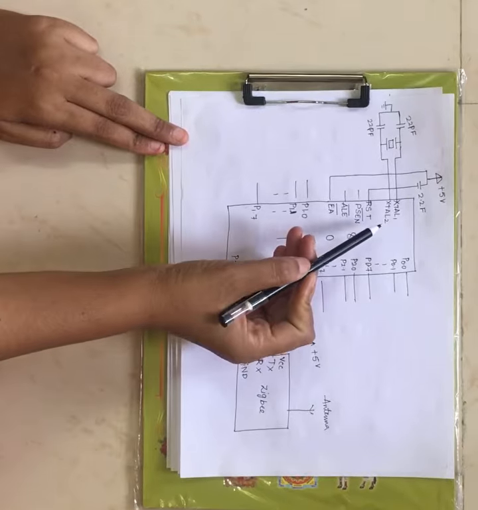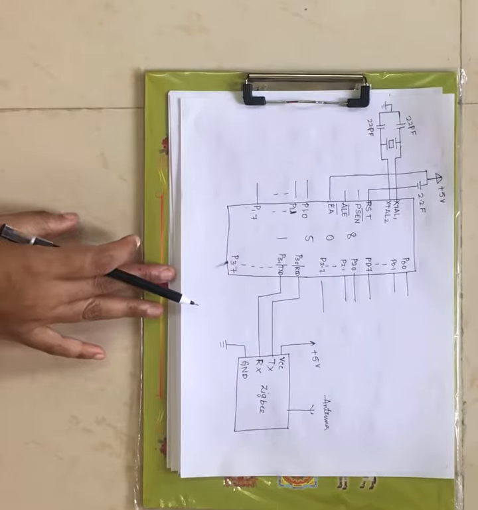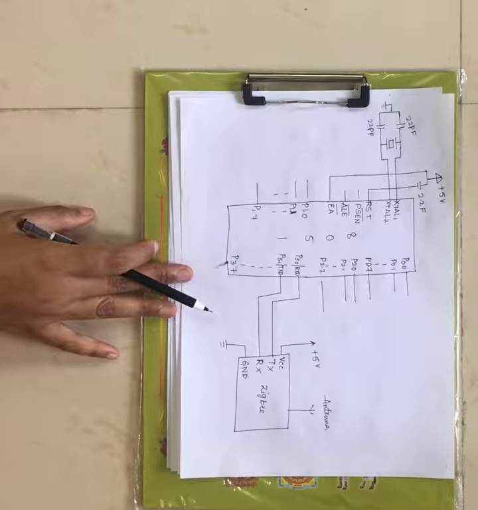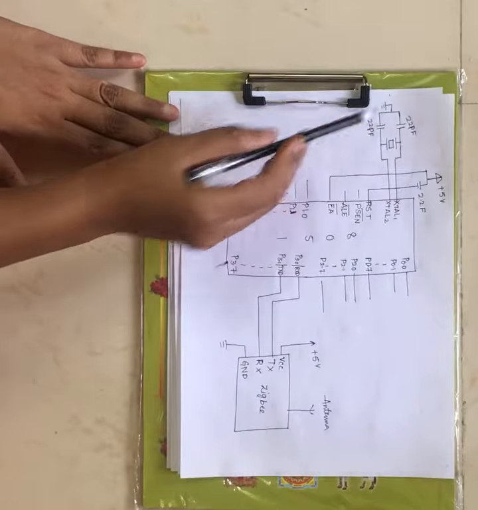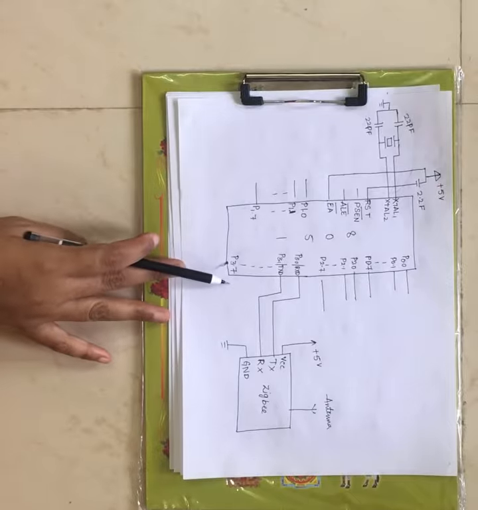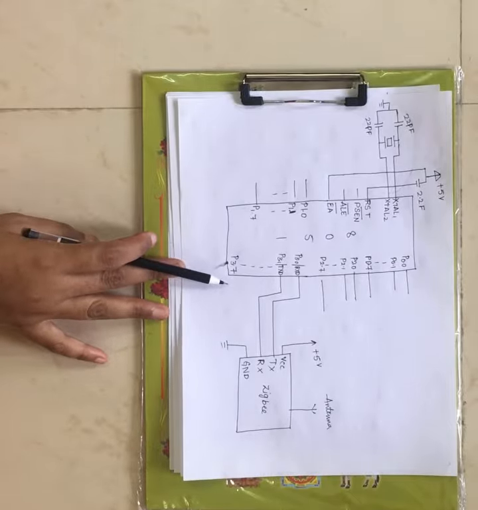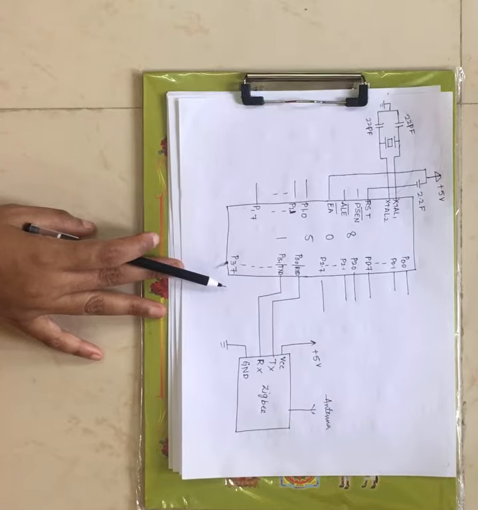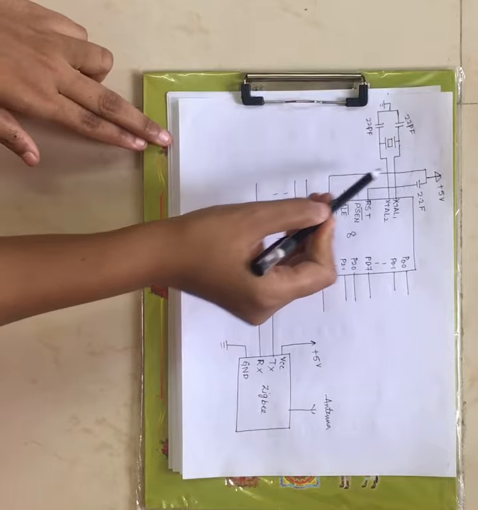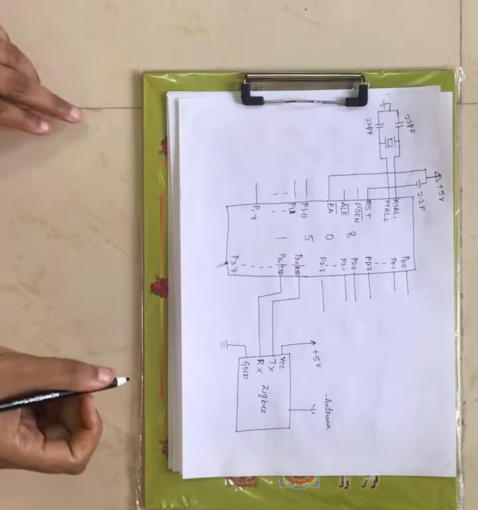Now XTAL1 and XTAL2, these are the pins of 8051 through which you connect the external oscillator circuit to generate the clock signal, right? And the reset pin with the external axis is connected over here.